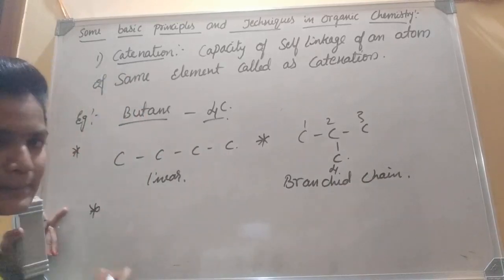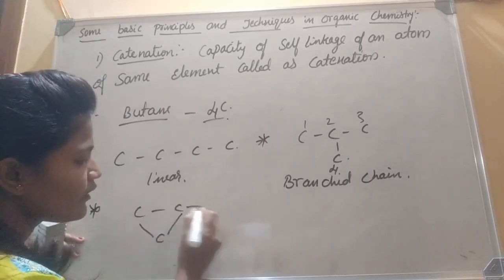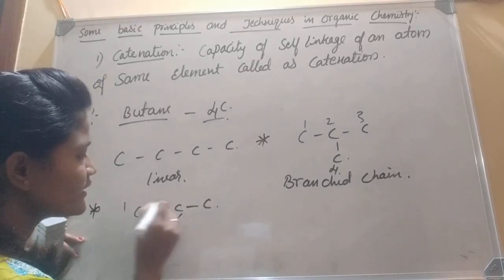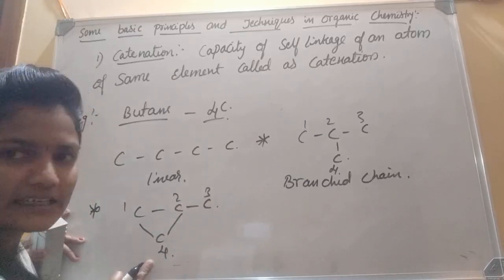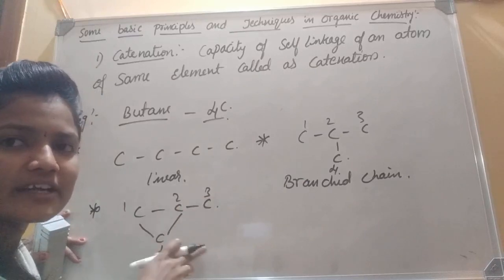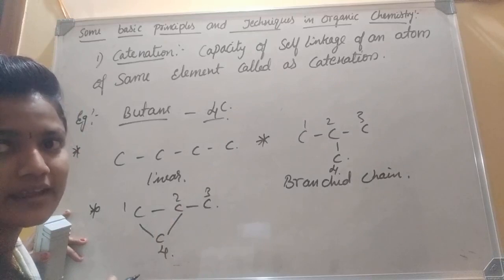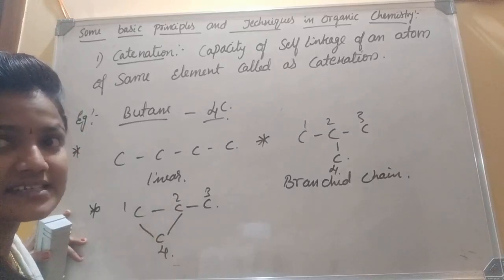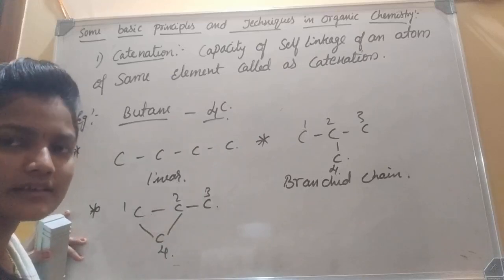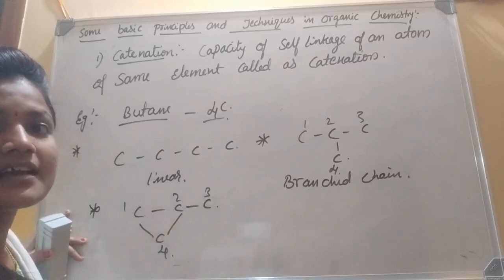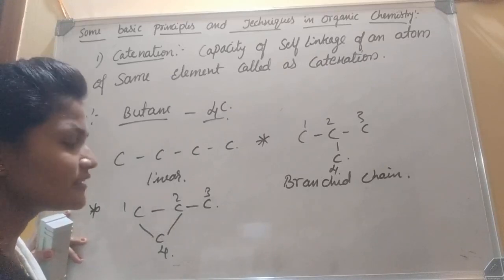We will write two types of cyclic structure. In that, 1, 2, 3, 4. The fourth atom is interconnected between carbon atoms 1 and 2, that is a cyclopropane structure. I will tell you how we name these in the next class, next videos, dear children.